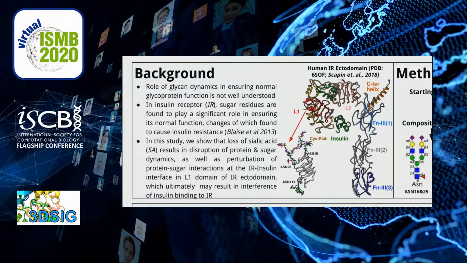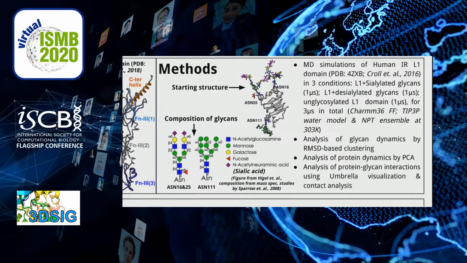So we demonstrate here by molecular dynamics simulations that removing sialic acid from glycan affects glycan dynamics, protein dynamics, as well as protein-sugar interactions. We performed molecular dynamics simulations on the L1 domain of human insulin receptor, in three conditions: on glycosylated L1 domain with sialic acid for 1 microsecond, on glycosylated L1 domain without sialic acids for 1 microsecond again, and on an unglycosylated L1 domain for 1 more microsecond.